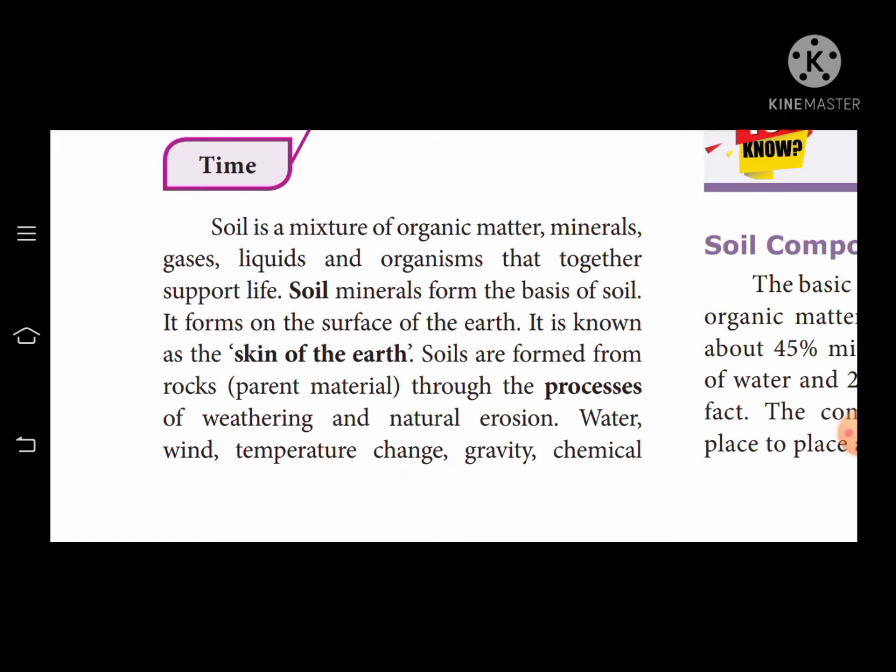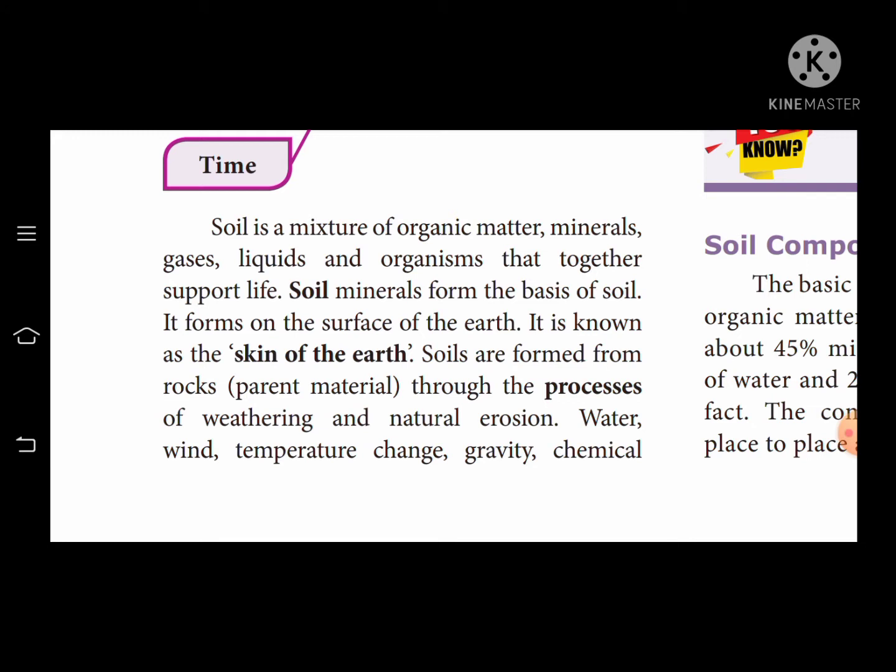Soil minerals form the basis of the soil. Soil is the surface of the earth, known as the skin of the earth. Already I told you the crust is also the skin of the earth. The same thing, soil is the skin of the earth.